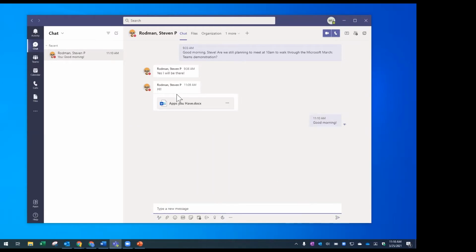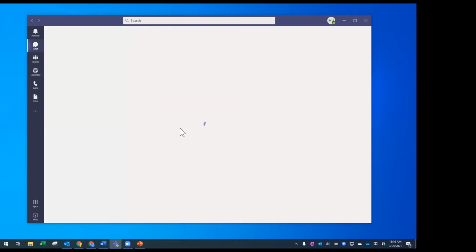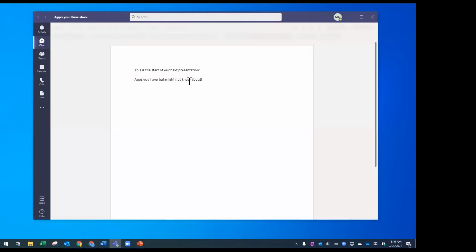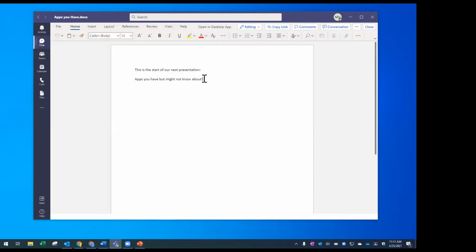Oh, and I see Steve sent me a Word document of apps you have. So we have a presentation after this one coming up next week that is related to apps you have in Microsoft Office 365 that maybe you haven't heard of. And so Steve just sent that file over for me to take a look at. So I can click on that right in here within Teams. And it opens up a view into the Microsoft Word document that Steve had sent me.